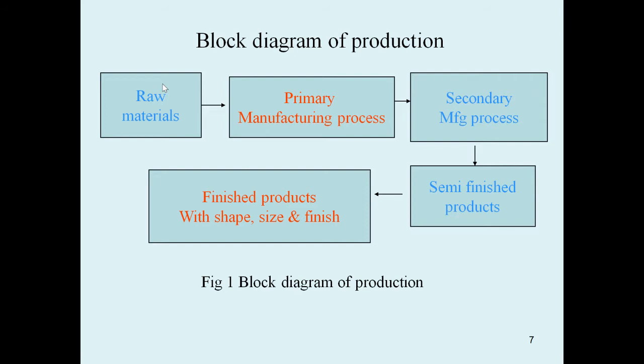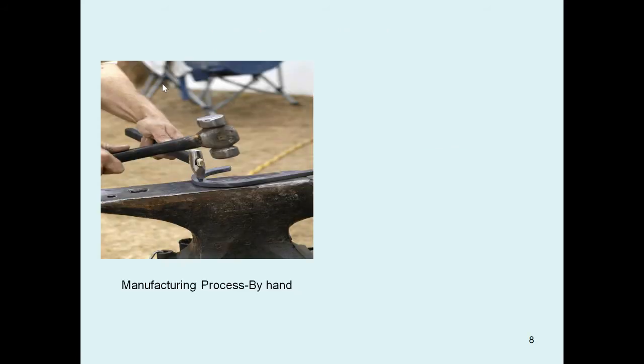Here we can see the manufacturing of a hook by using some hand tools, called the cross pein hammer and the ball pein hammer, as shown in this diagram. This is done by hand, so it is a manual manufacturing process.